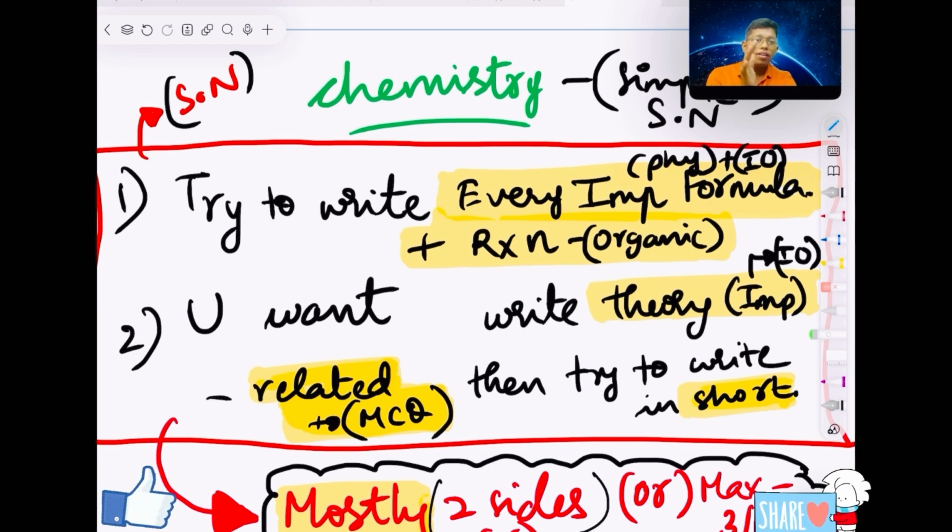I cannot say inorganic equals physical in formulas, but inorganic has formulas, like in chemical bonding: how to find the number of bonds, how to find the lone pairs. Many tabular columns you can see, like monoligand, biligand, hexaligand. Many things you should remember, and many tricks they will use to explain.